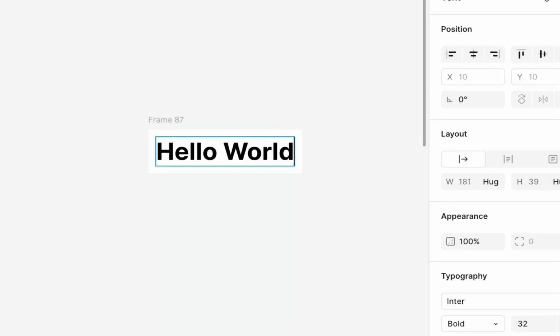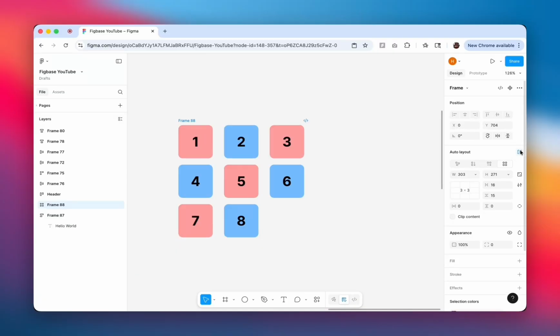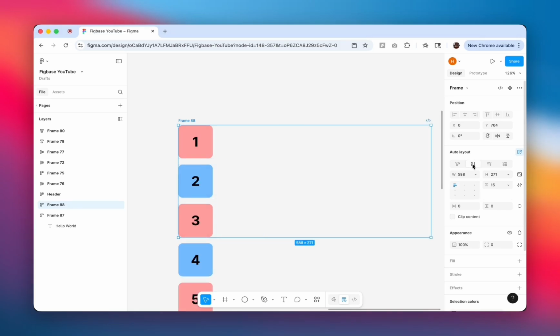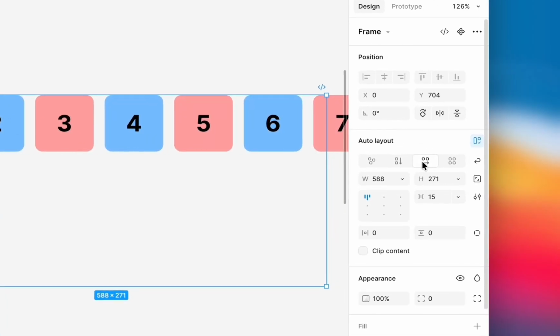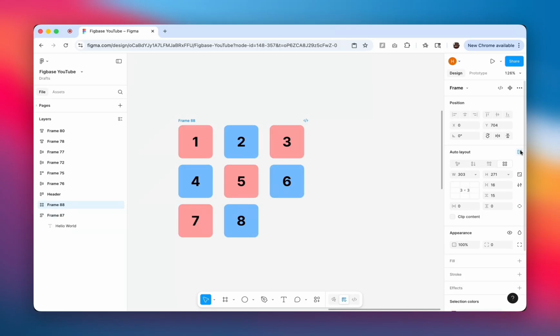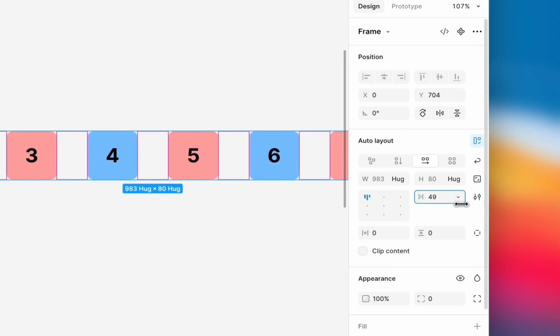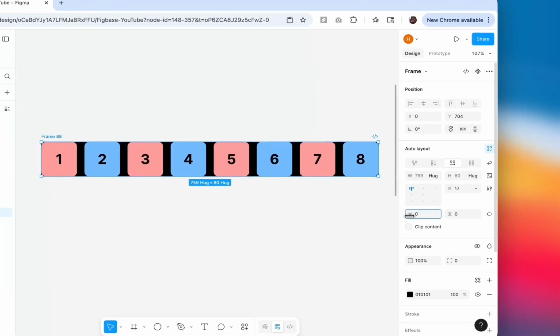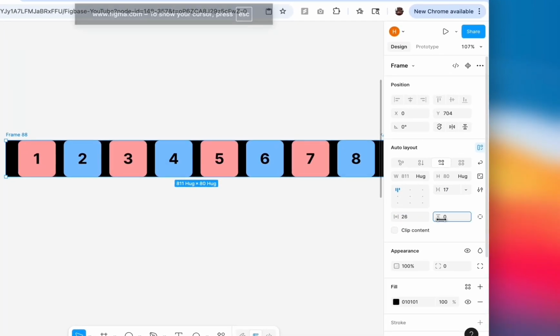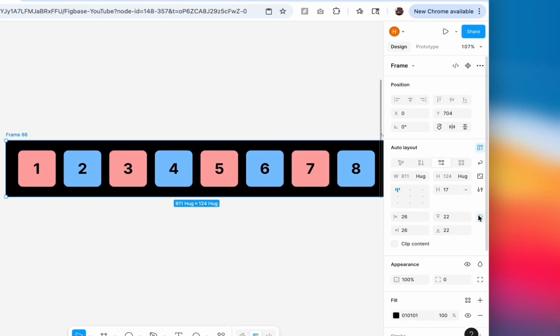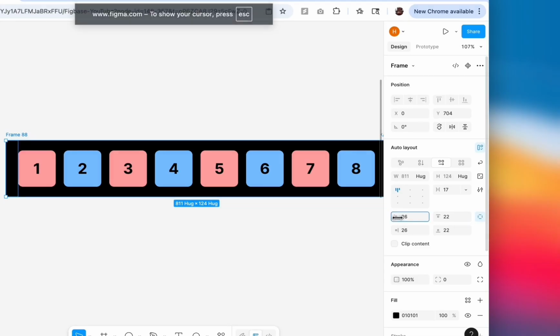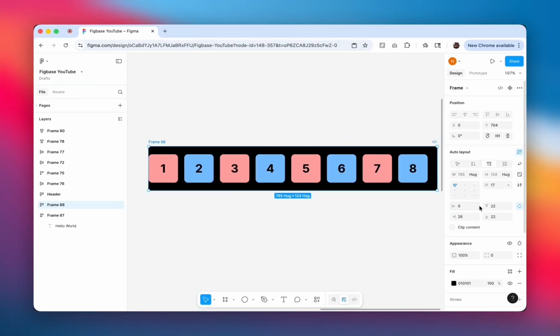When adding Auto Layout to a frame, Figma tries to figure out the flow or arrangement of items. Vertical stacks along the y-axis, horizontal along the x-axis, and grid arranges into columns and rows. Control layout spacing using gap and padding. Gap is the distance between objects in the frame. Padding is the space between the edge of the frame and its contents. Padding can be set uniformly or independently for top, right, bottom, and left, and the frame expands to accommodate it.